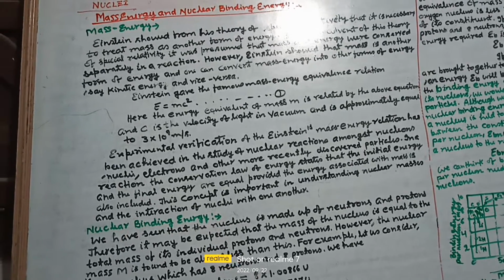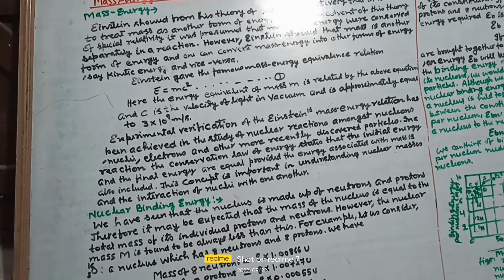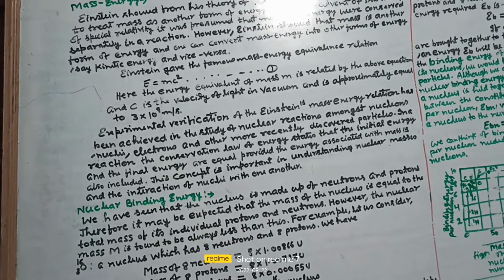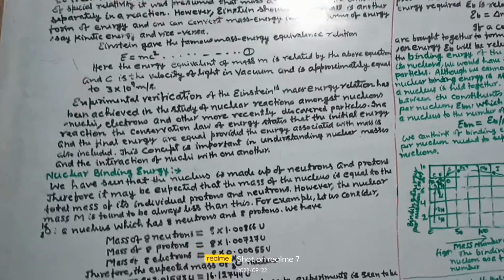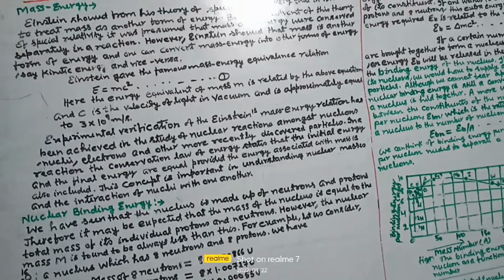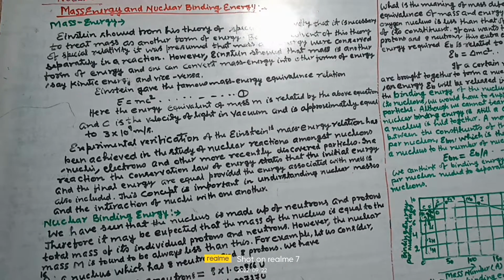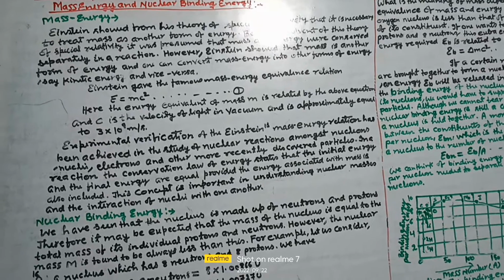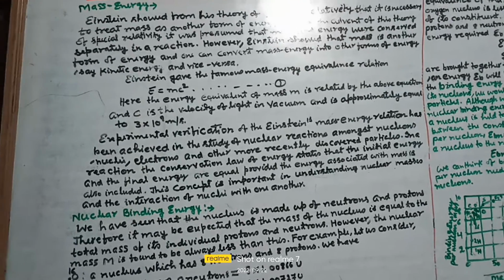Before the advent of this theory, it was presumed that mass and energy were conserved separately in a reaction. However, Einstein showed that mass is another form of energy and one can convert mass energy into other forms of energy, say kinetic energy, and vice versa.